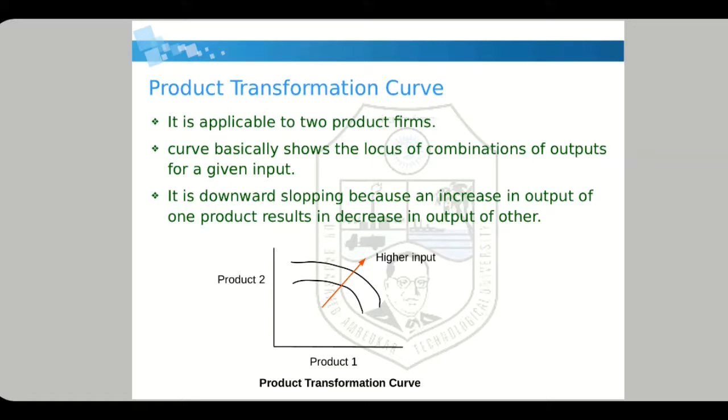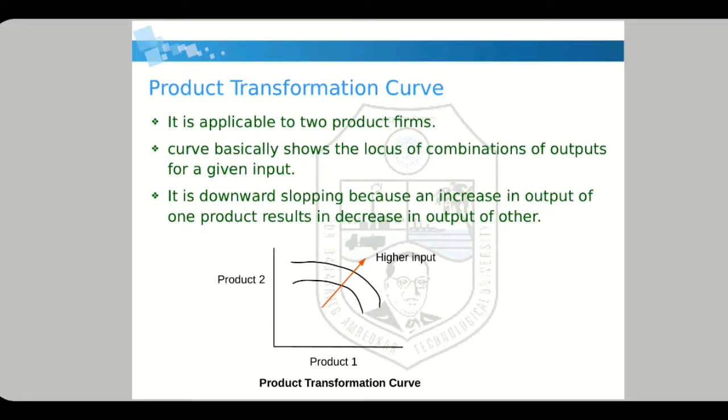Now next is product transformation curve. When we are using product transformation curve, it is applicable to the two product firm. For example, any company who is producing tomato ketchup. Now that company is producing two types of tomato ketchups. One is bitter in taste and one is sweet in taste. Now this is the example where a single firm produces two products.